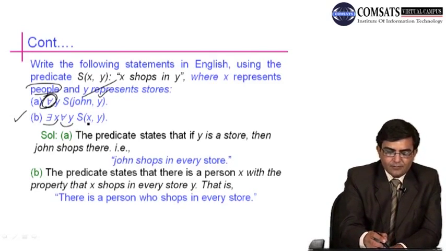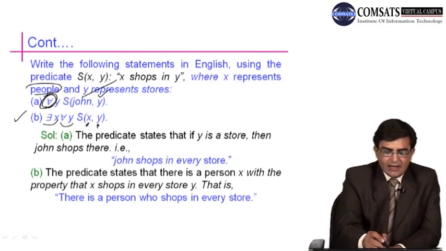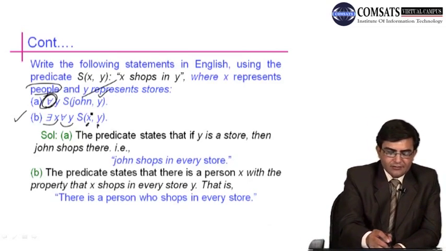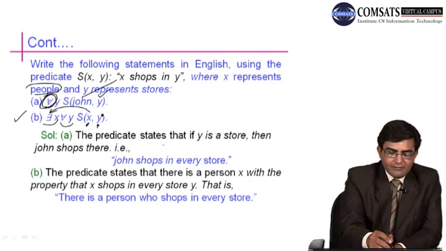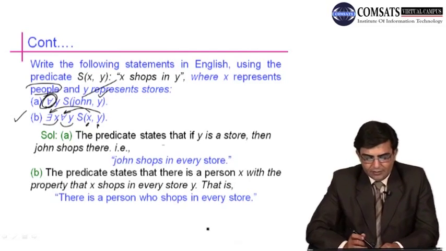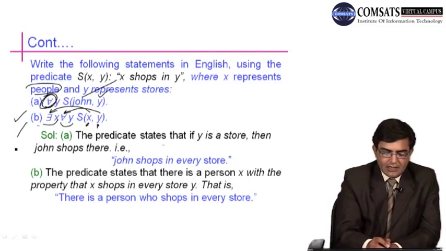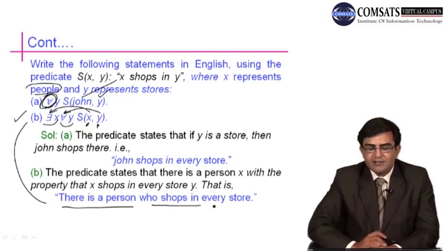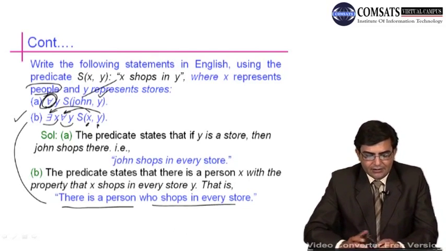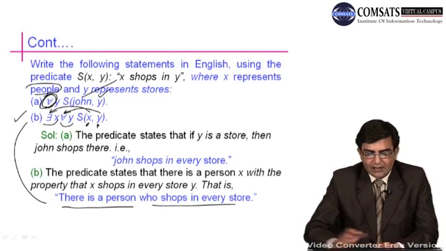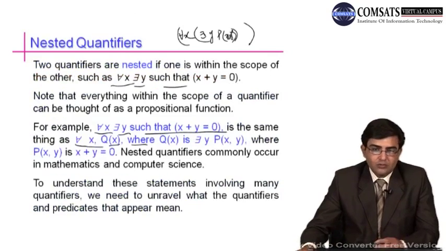Somebody shops in every store, because for x we have there exists, meaning there is somebody, and for y we have all, or everybody. So there is a person. How to translate it? There is a person who shops in every store. So this is how we can translate this statement, which is basically the nested quantification we have discussed here.